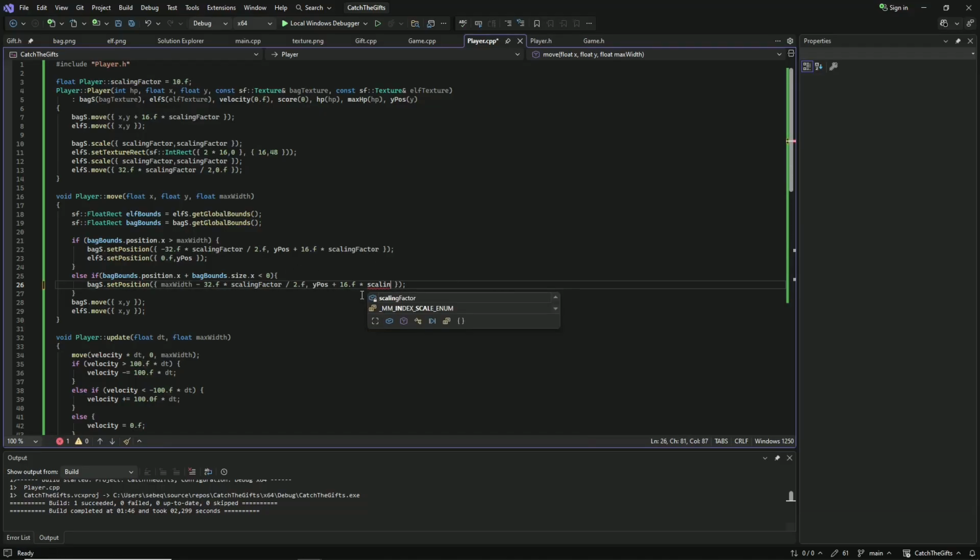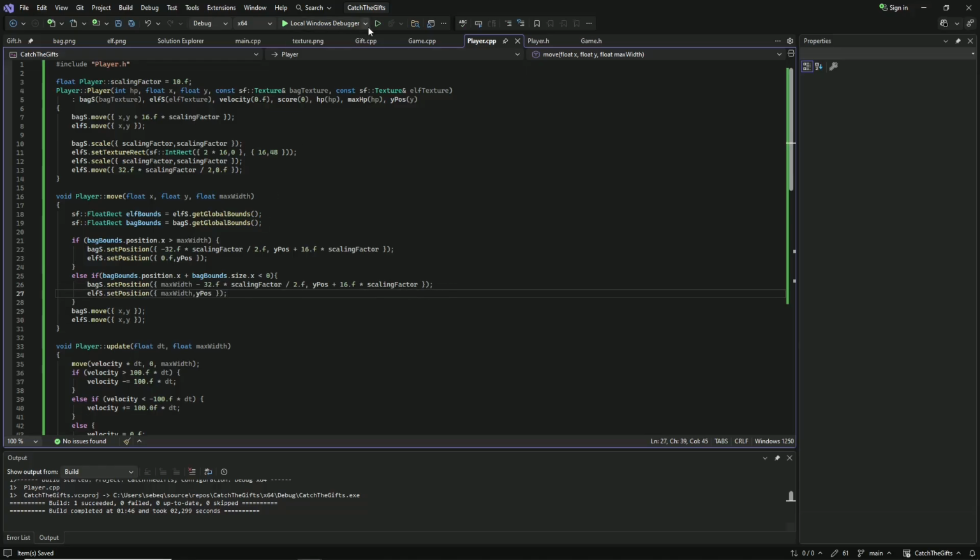And here the y position, same as here. And let's also set the elf position. We want the elf to be at the max width position and the y pause position.